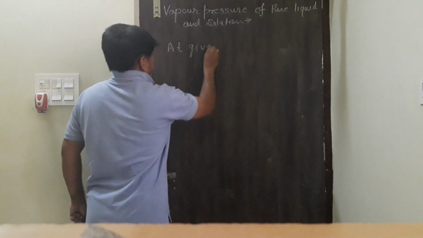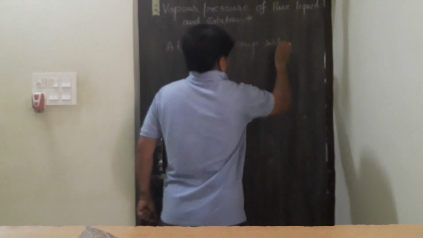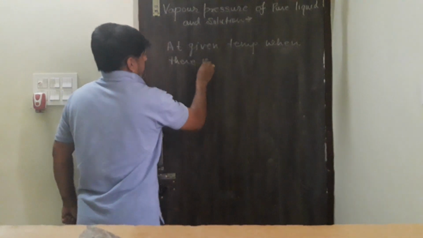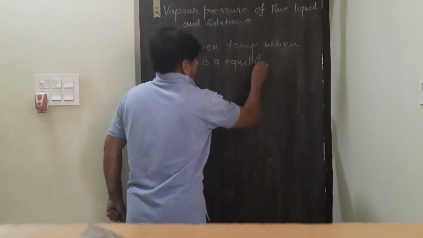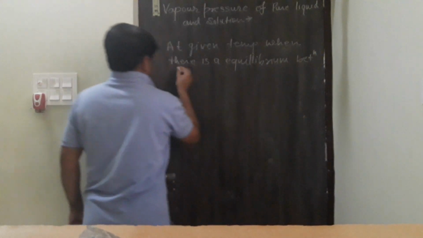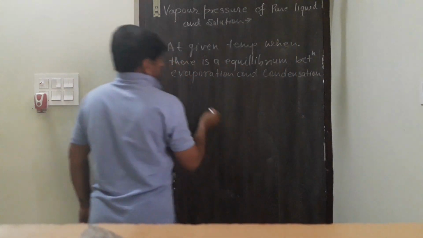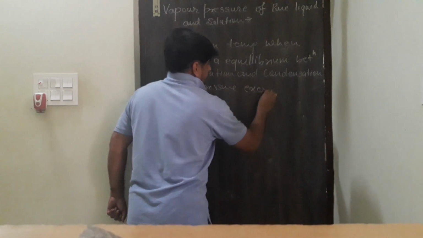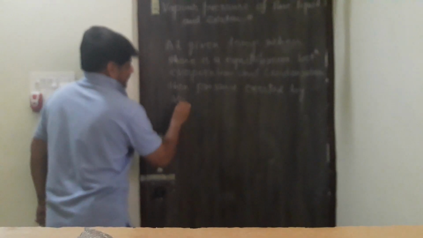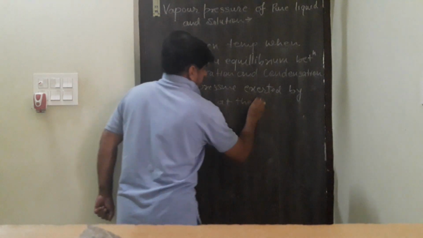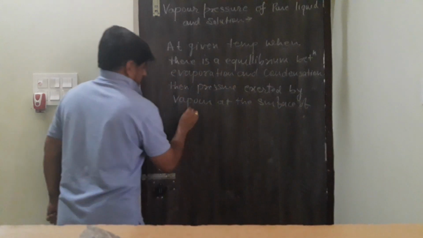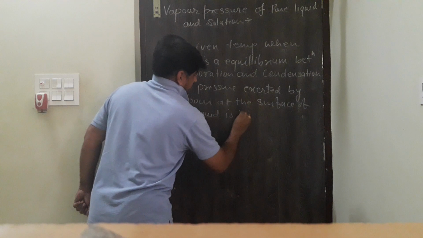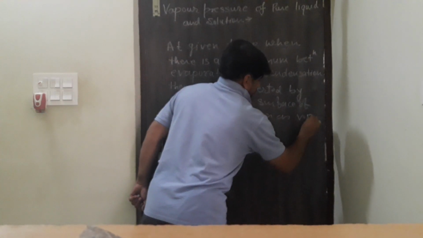At a given temperature, when there is an equilibrium between evaporation and condensation, then the pressure exerted by the vapor at the surface of liquid is known as vapor pressure, VP.